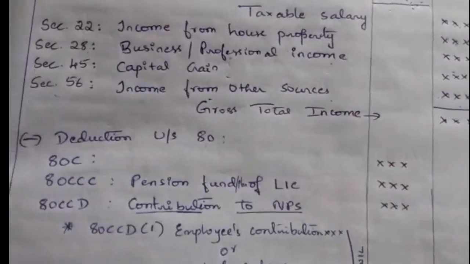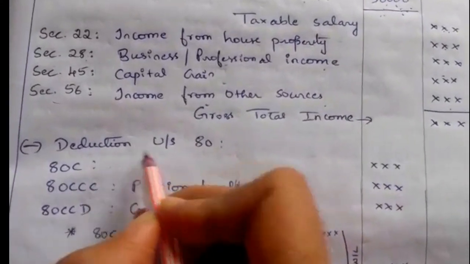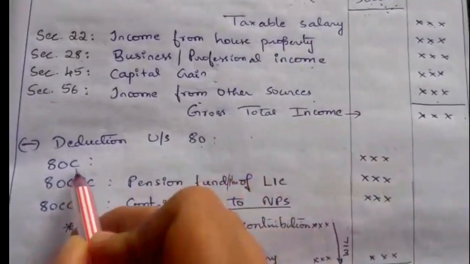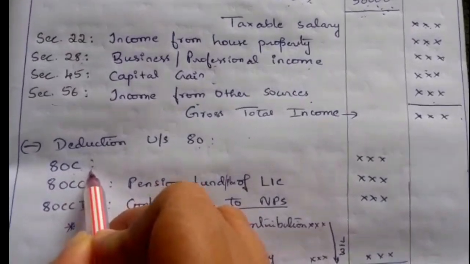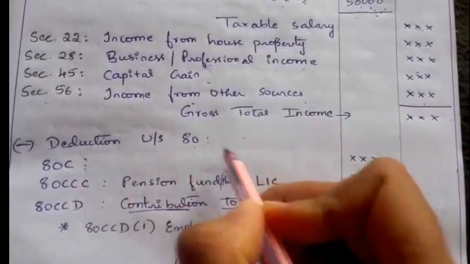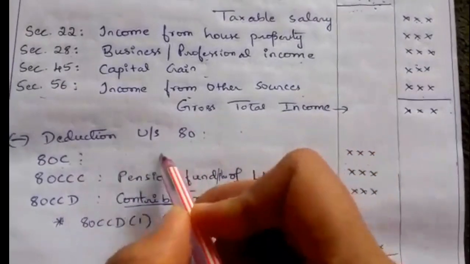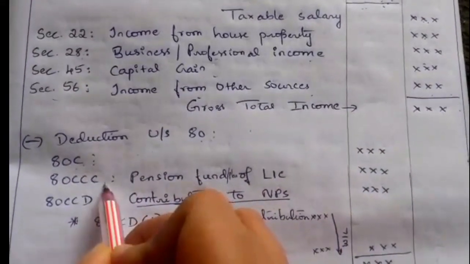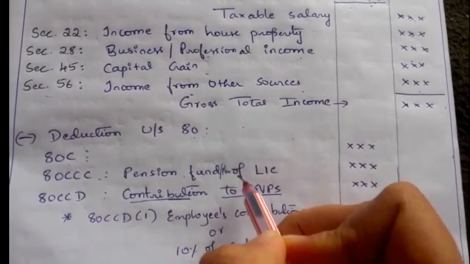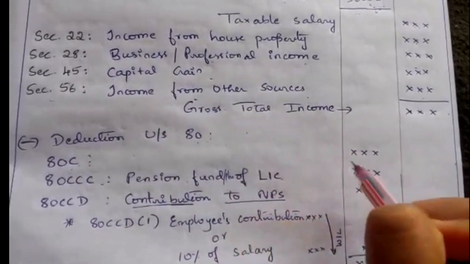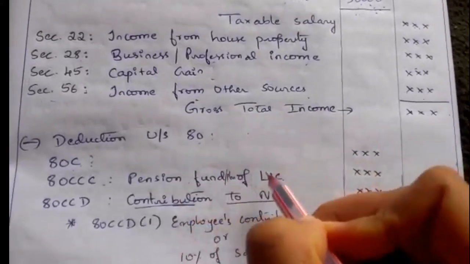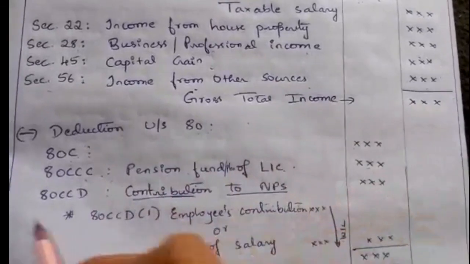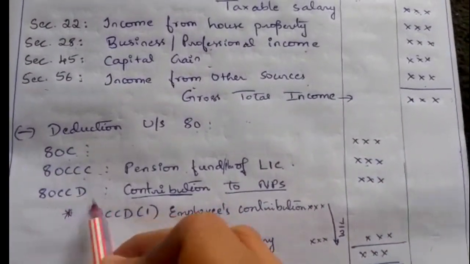So from the gross total income, an individual and HUF can claim a deduction under section 80. The first deduction is 80C. If there are any items under 80C, then we have to take them here and total them. Then the second one is 80CCC, that is for the pension fund or pension plan of LIC. So if the question gives a pension fund or pension plan of LIC, then we have to take it under 80CCC. Next, the third deduction is 80CCD.